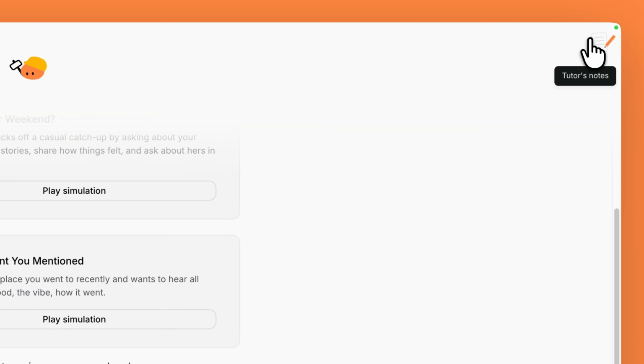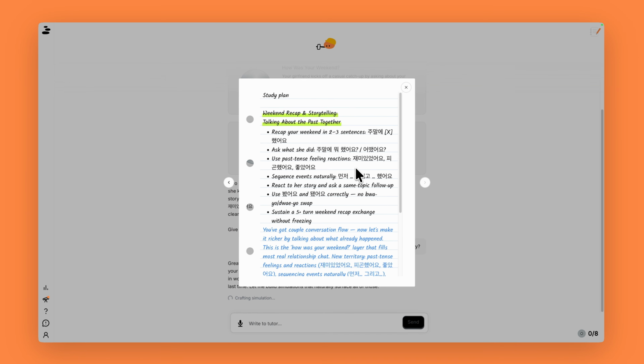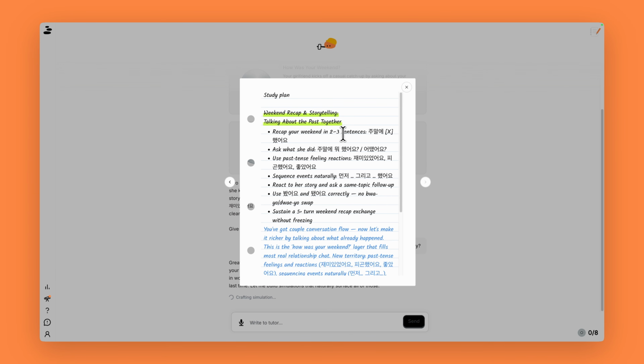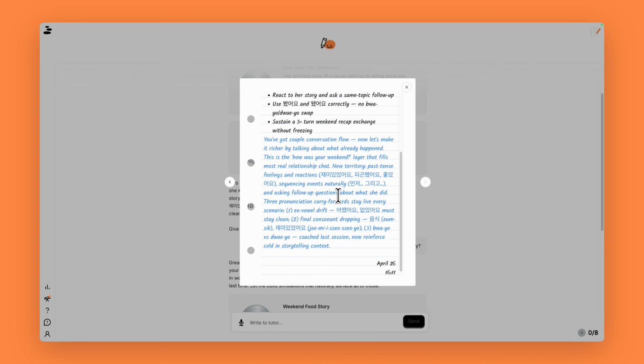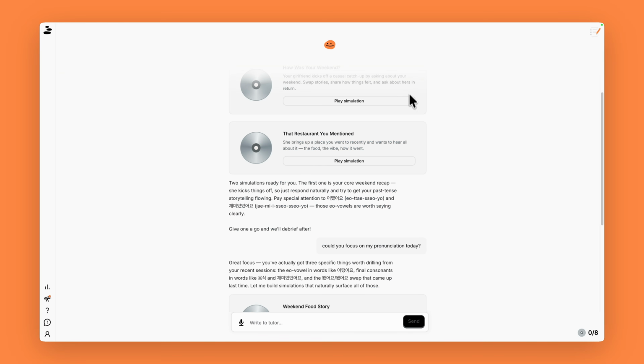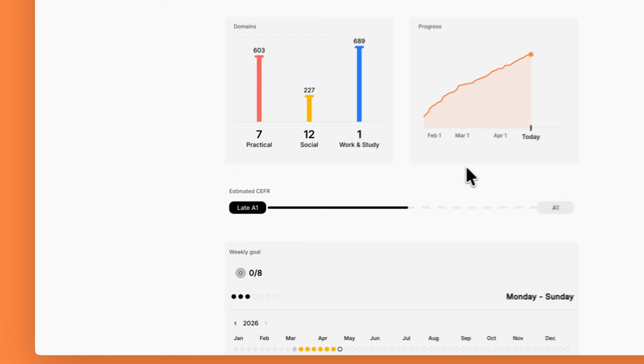In the top right, we have the tutor's notes. Here we can see the current plan that the tutor has made for you. We can see a list of objectives that you are practicing, and then the reason for why these things are currently prioritized.